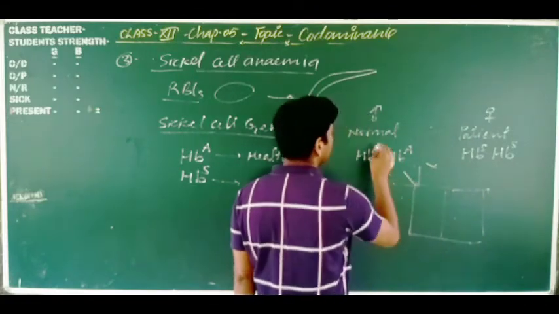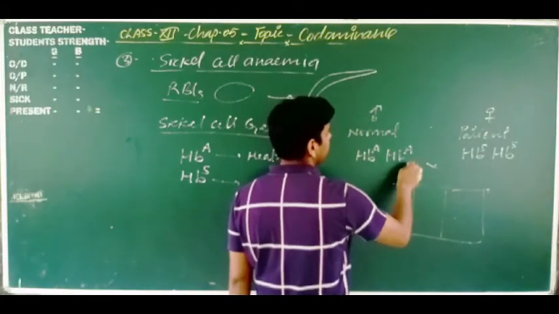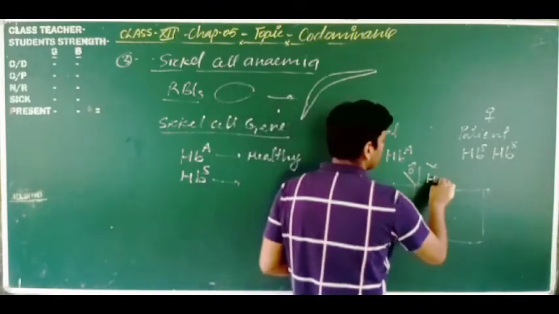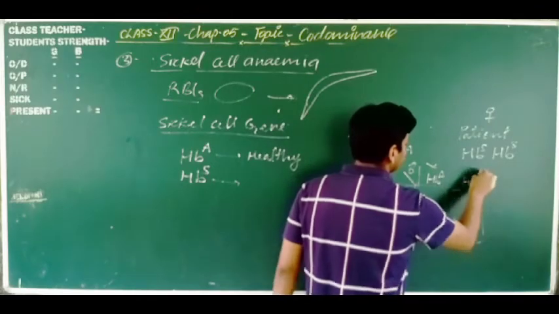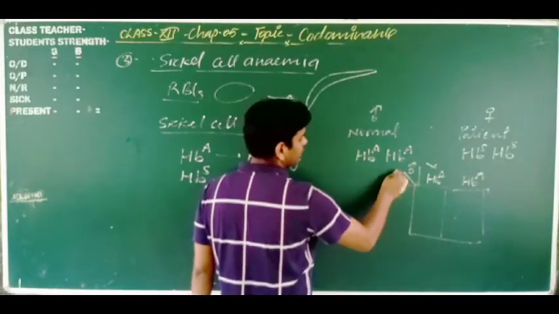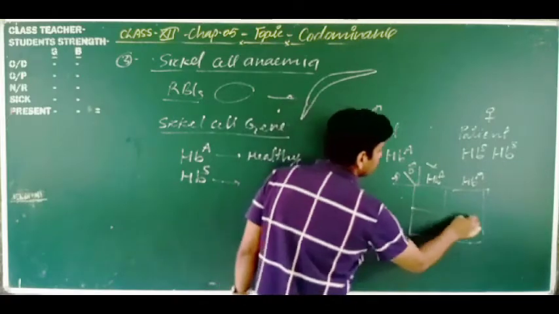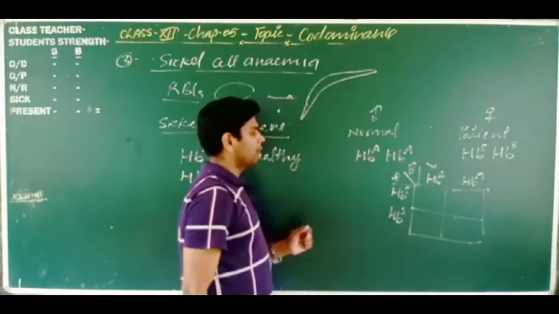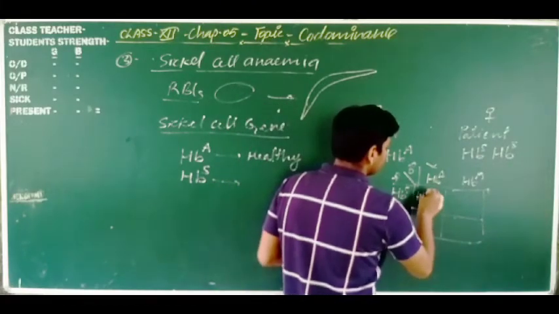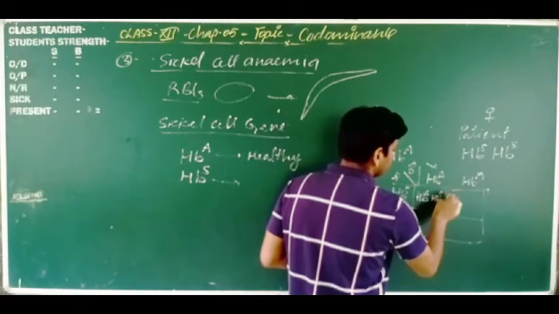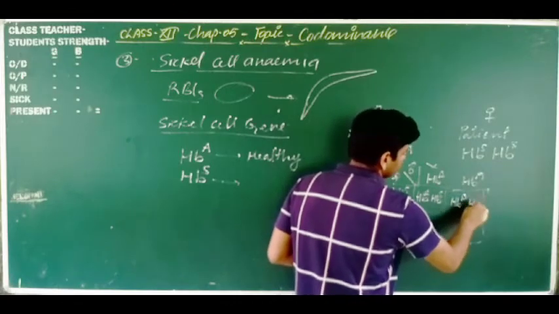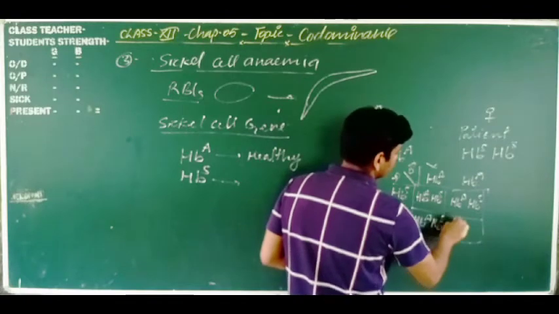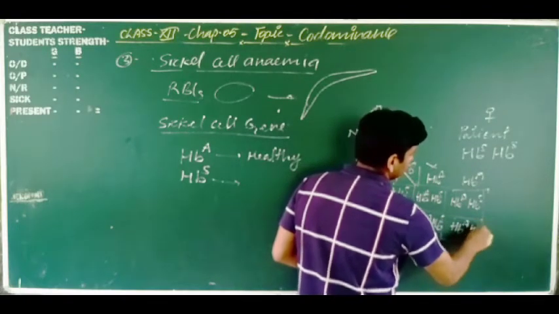We will first put the gametes of the male horizontally. So what are the gametes? We will form the gametes HBA and HBA, and vertically we will put the female gametes, HBS, HBS. So what is the combination of these? HBA HBS, HBA HBS, HBA HBS, HBA HBS.